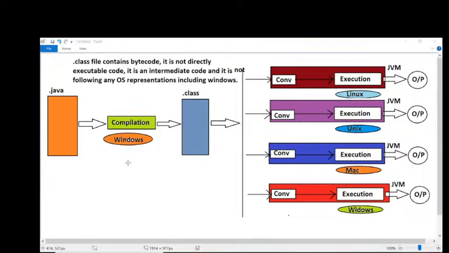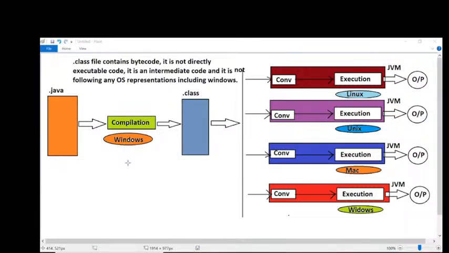First execution we performed on Linux. So on this Linux machine, Linux based Java software we have to install. On the Unix operating system, Unix based Java software is required. On the Mac operating system, Mac related Java software we have to install. On the Windows operating system at the end, again Windows based Java software is required.